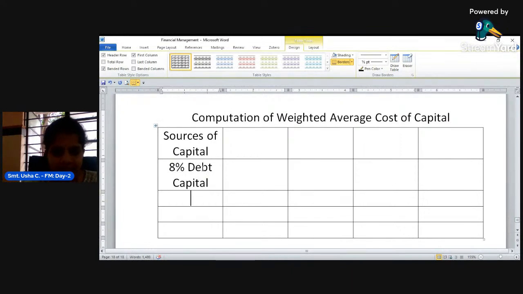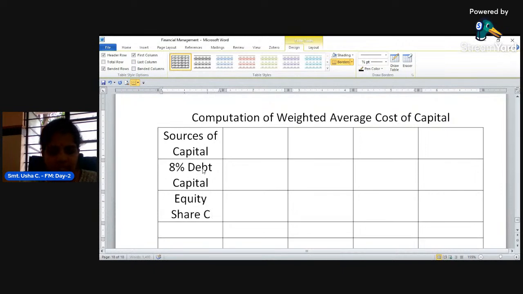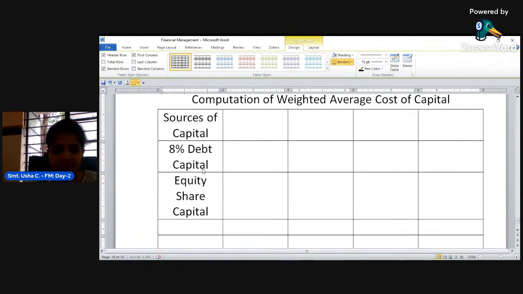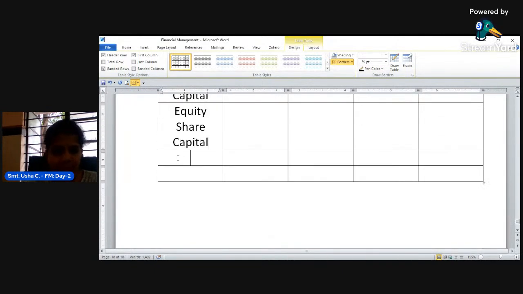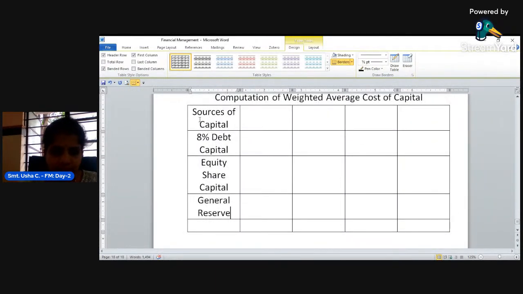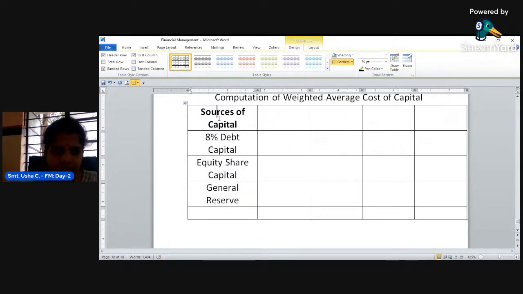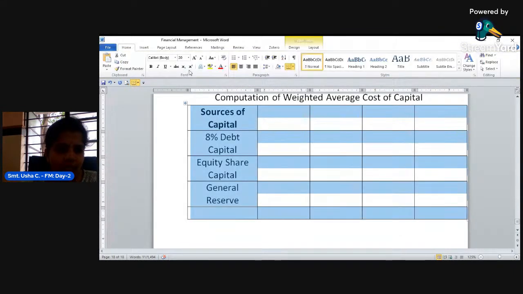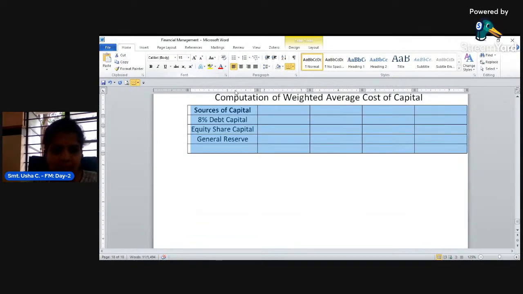Next, we have equity share capital. Then we have general reserve. This is about the sources of capital.